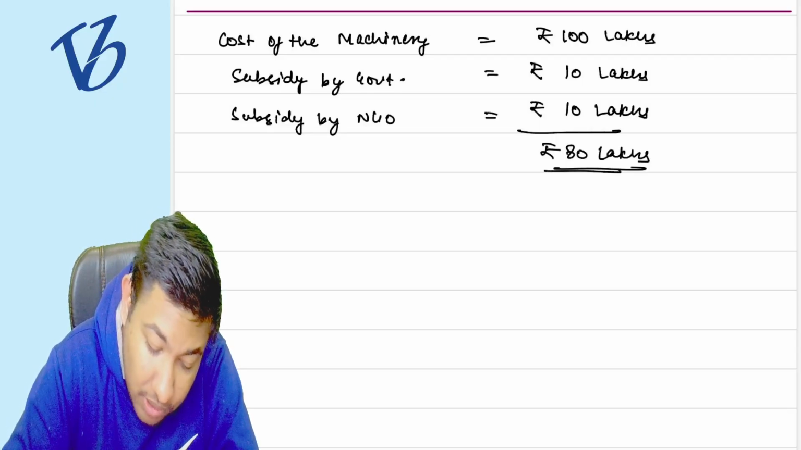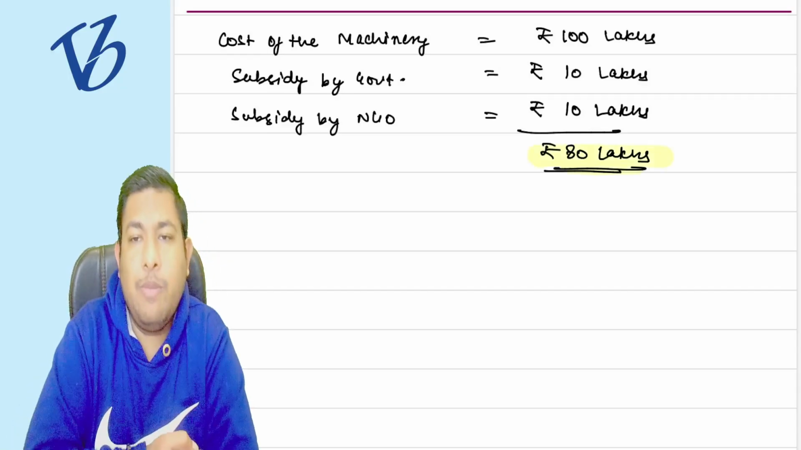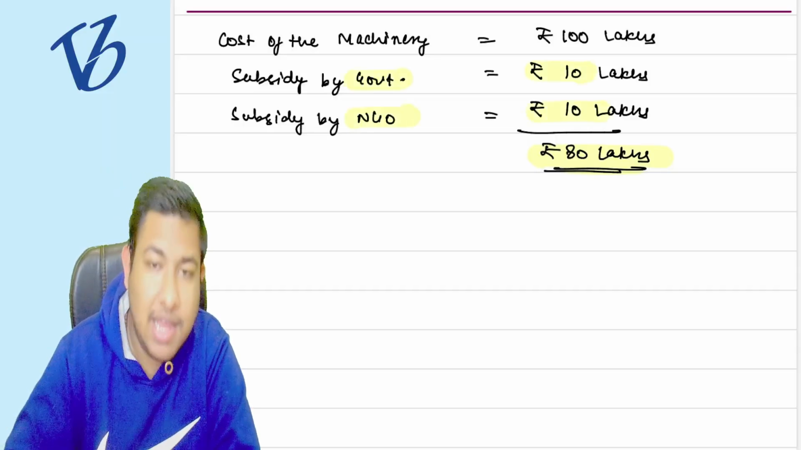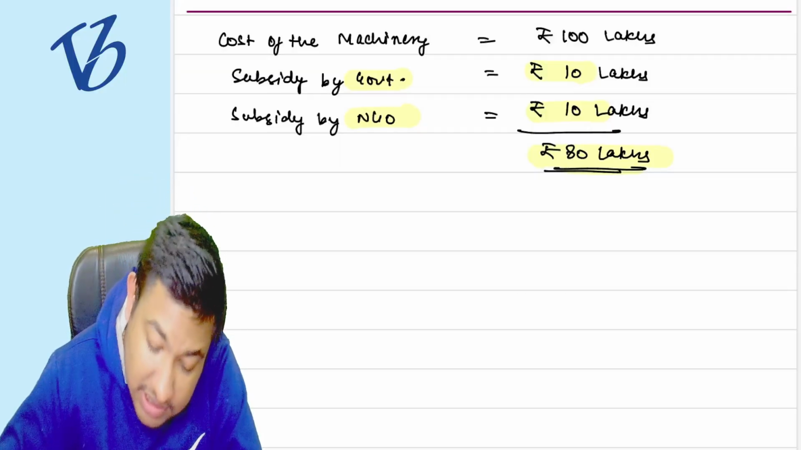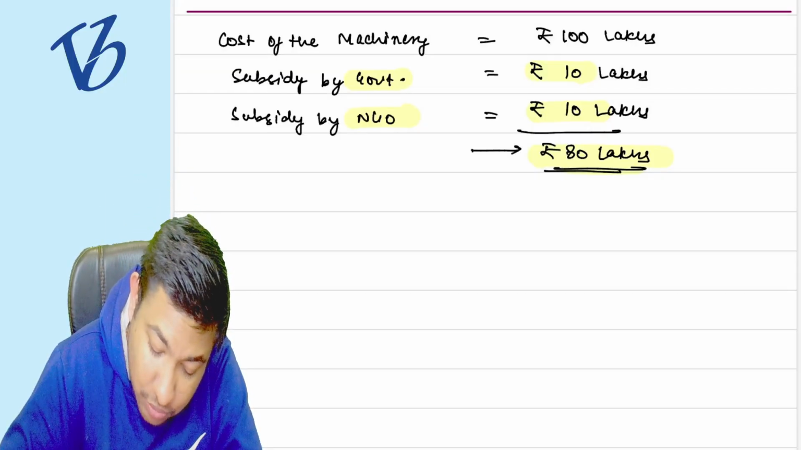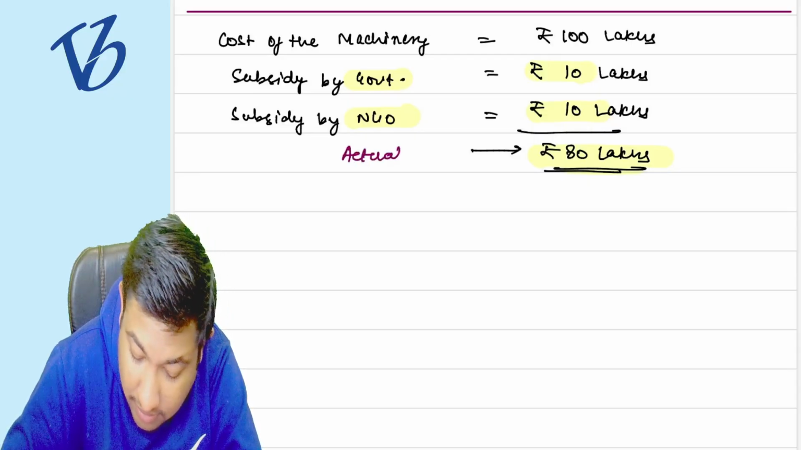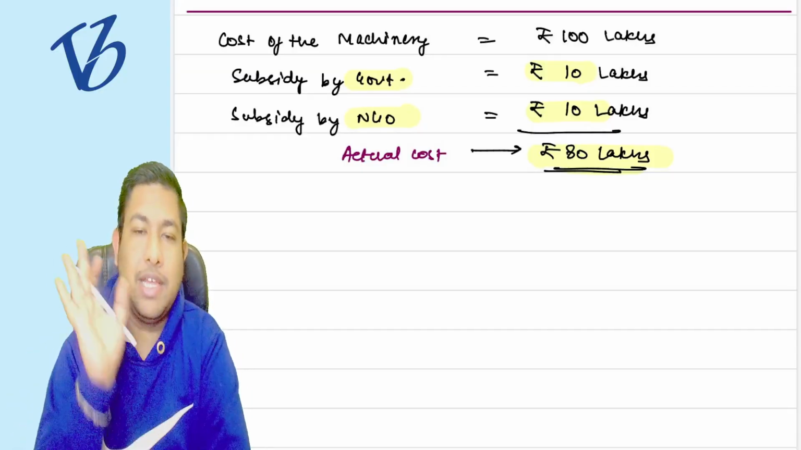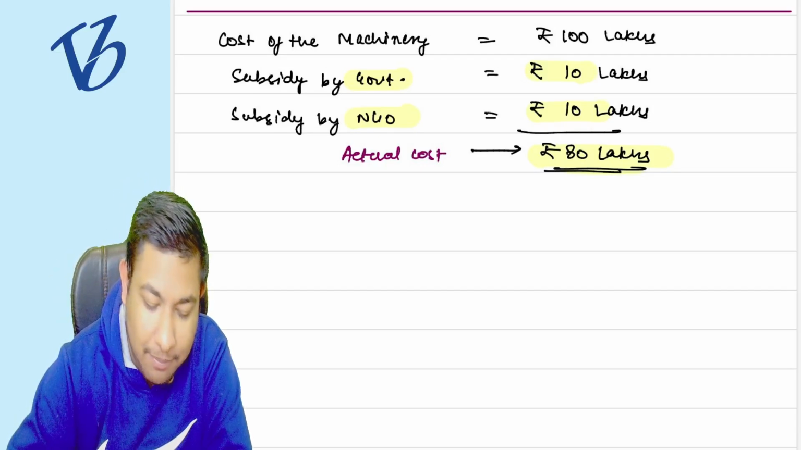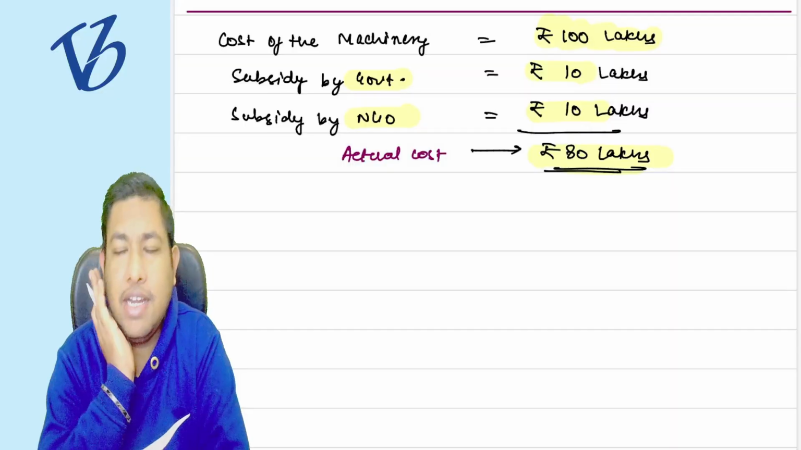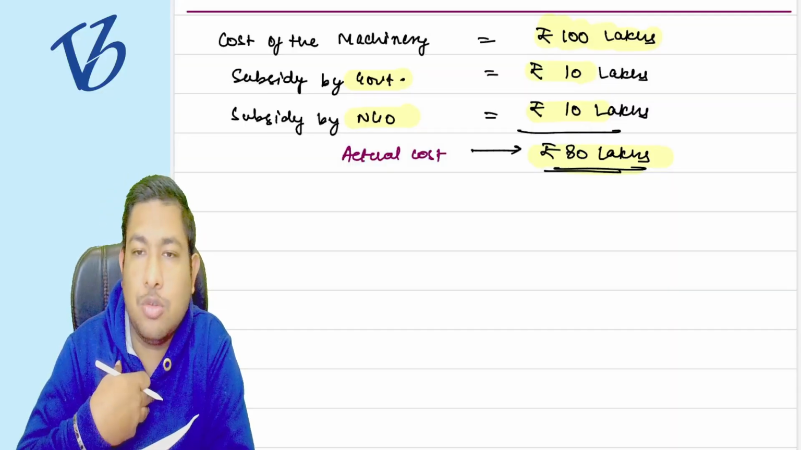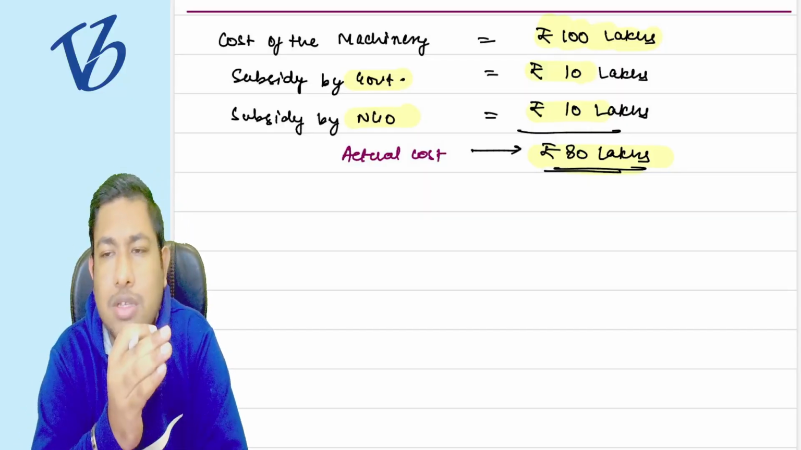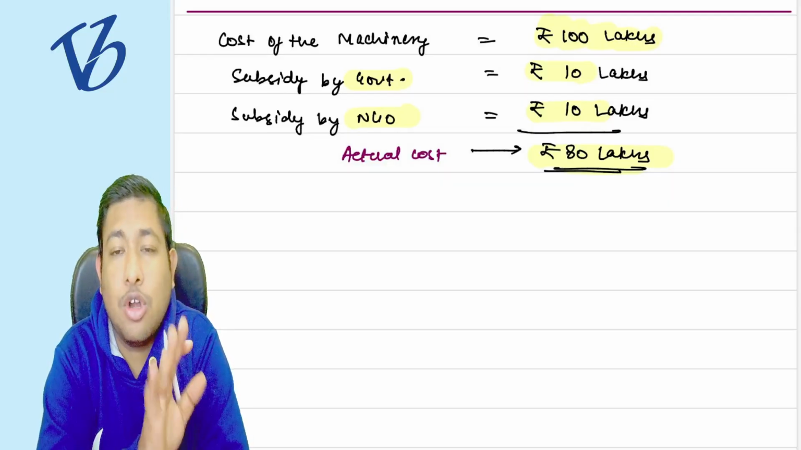From my pocket only 80 lakh rupees has gone, because the 10 lakh rupees and this 10 lakh rupees are received from the government or the NGO. Now this 80 lakh rupees is known as the actual cost. Whatever has gone from my pocket is the actual cost to me, because the MRP of the machinery is 100 lakh rupees, but what is the cost to me? For me the cost is only 80 lakh rupees, because the balance 20 lakh rupees was given by someone else, so it is not my cost.